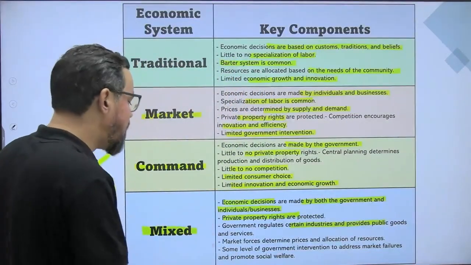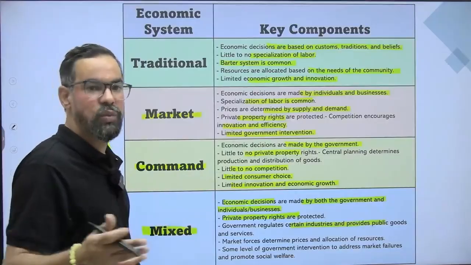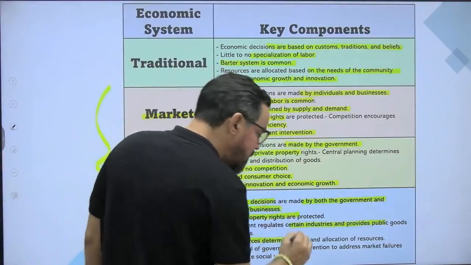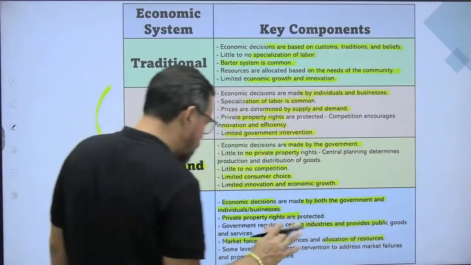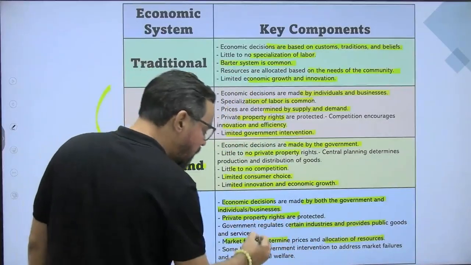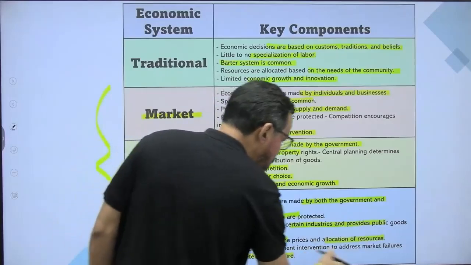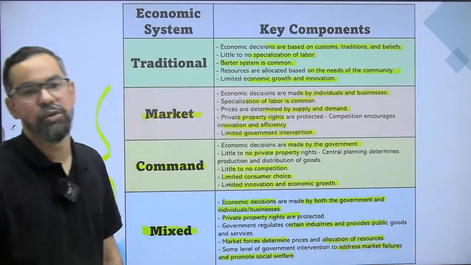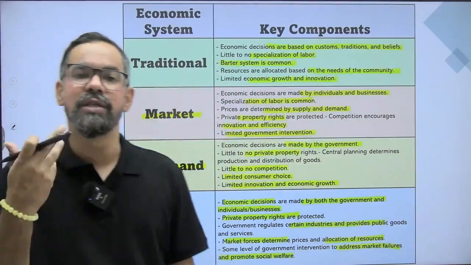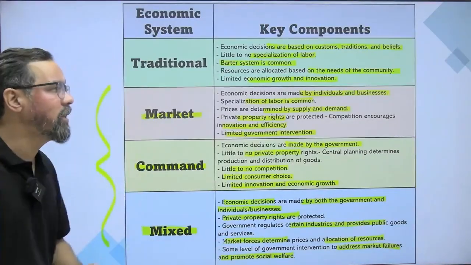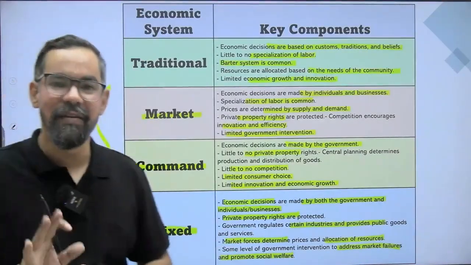And provides public goods and services like healthcare, transportation, education. Market forces determine prices and allocation of resources. There is some level of government intervention to address market failures and promote social welfare also, right? So activities like CSR and others, and even so many other areas. So this is something which is very important.